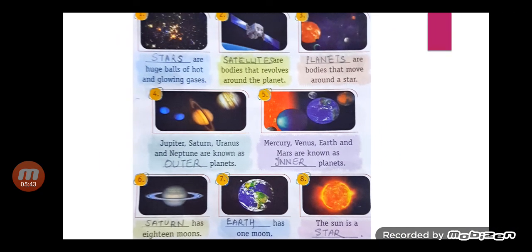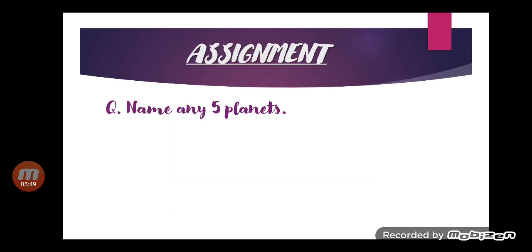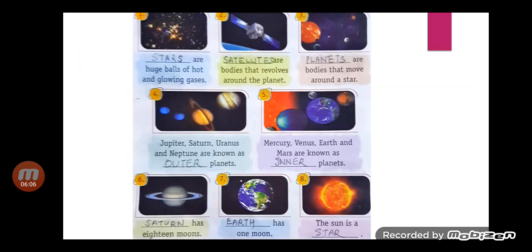So this was all about our universe. We were discussing our universe. Now come to the assignment, children. Write the name of any 5 planets. You can write Jupiter, Saturn, Uranus and Neptune, Mercury, Venus, any 5 planets. This homework you will do in the copy, and whatever we have discussed previously in this chapter, lesson number 31, the fill in the blanks, you will do in the book.